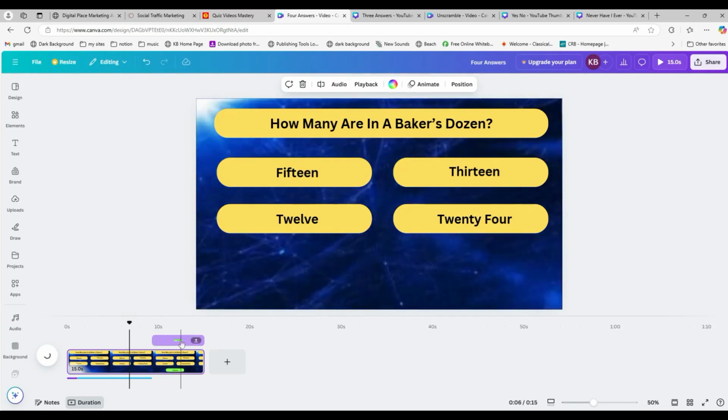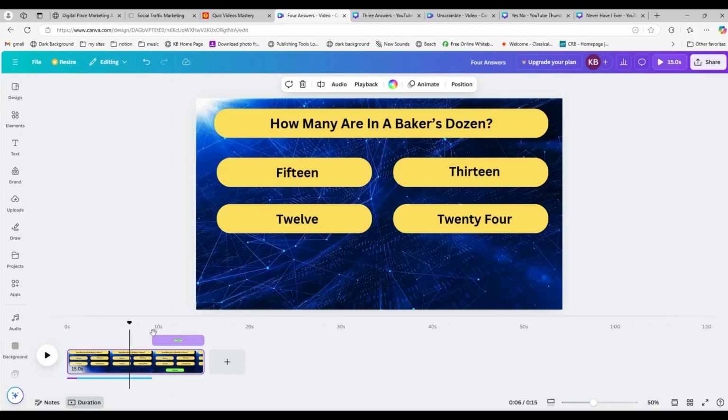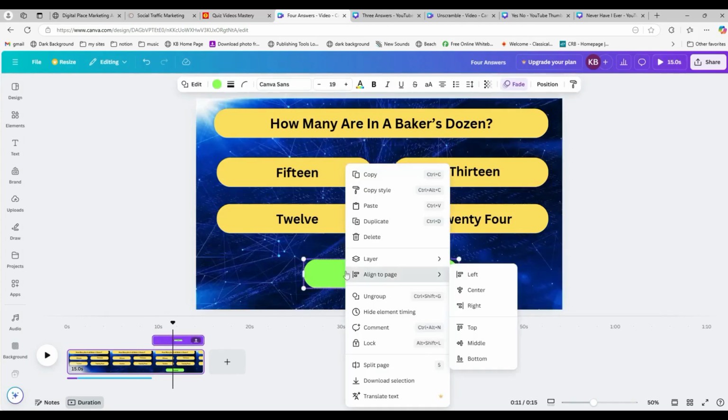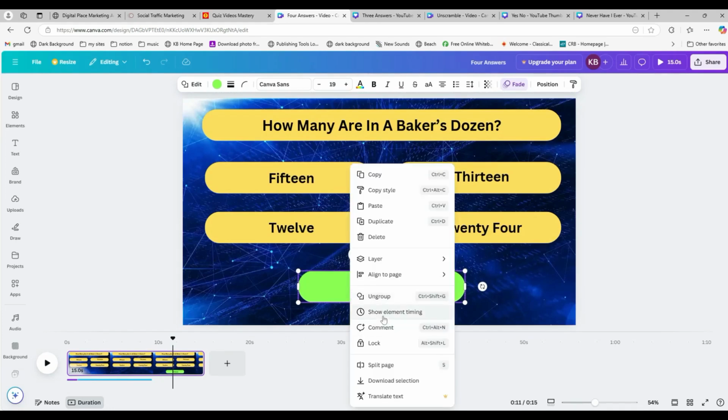If you don't see this here when you go to the timeline, then move the playhead to where it should be so it appears in the canvas area, the design area here, and then you can right click and say to show element timing. Mine says hide because I'm already showing it, so there's nothing I have to do there. In fact, why don't I do this? I'm going to hide it. There we go. And if it's not there, this is what I'm saying. Right click on it and say to show it.